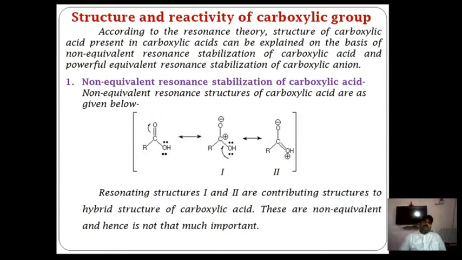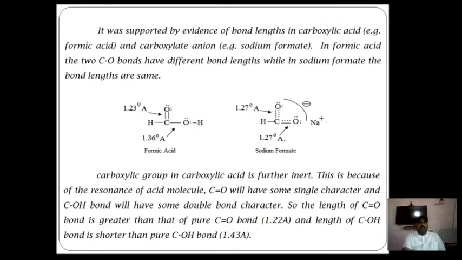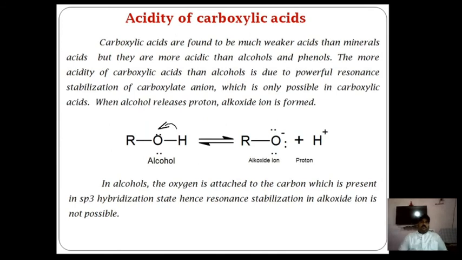Okay, now this is about the structure and reactivity of carboxylate. This is most important in case of the attachment of other groups to the particular carbon atom to which the carboxylic group is attached. Now next part, acidity of carboxylic acids. That means carboxylic acids show acidic character. So why? Or what is the nature of carboxylic acid, or compare the acidic property of carboxylic acid with alcohol and phenol.